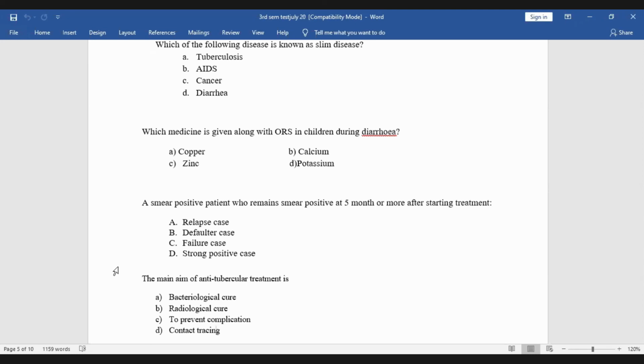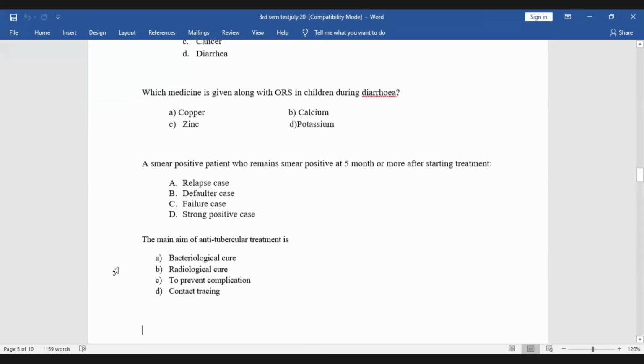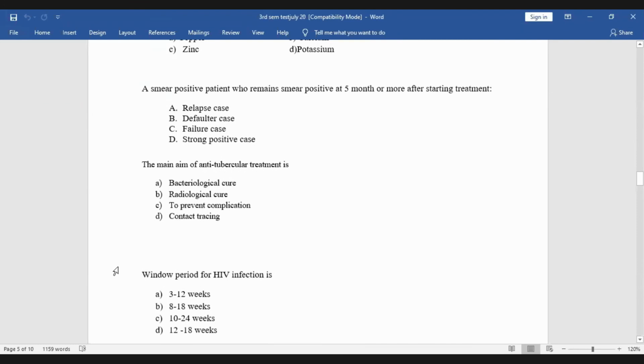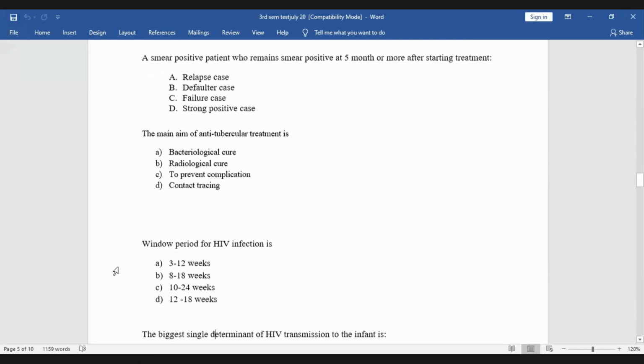Yes, this is the main aim of anti-tubercular treatment. Next question: the window period for HIV is 2 to 12 weeks, 8 to 18 months, 24 weeks, or 12 to 18 weeks? 3 to 12 weeks is the correct answer.